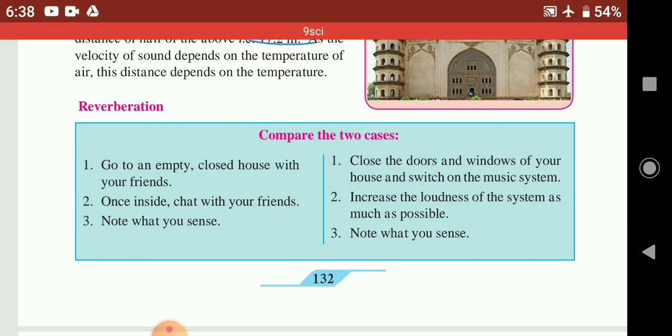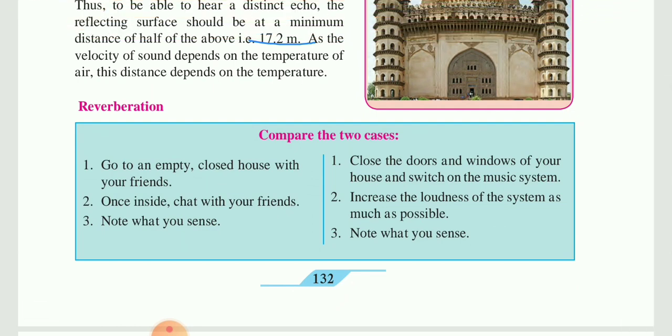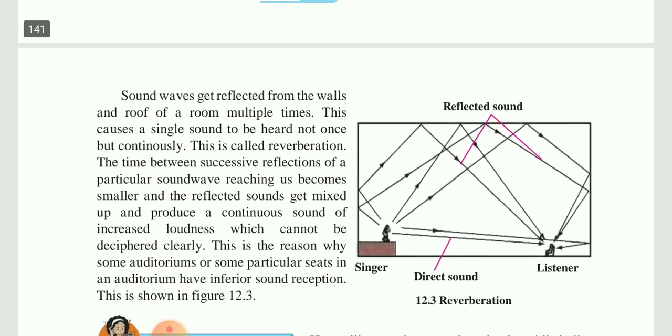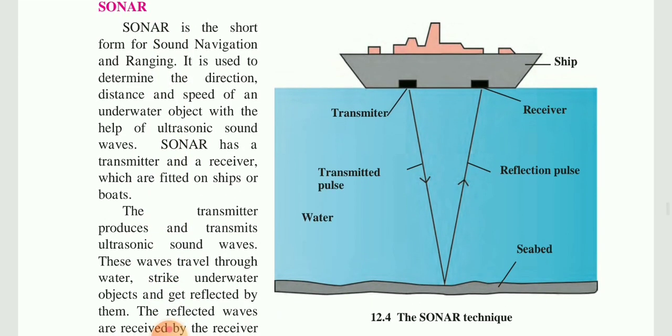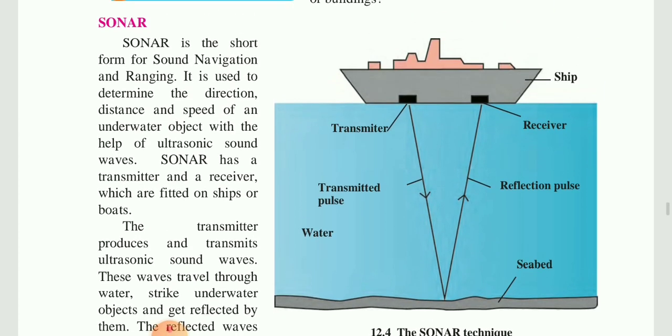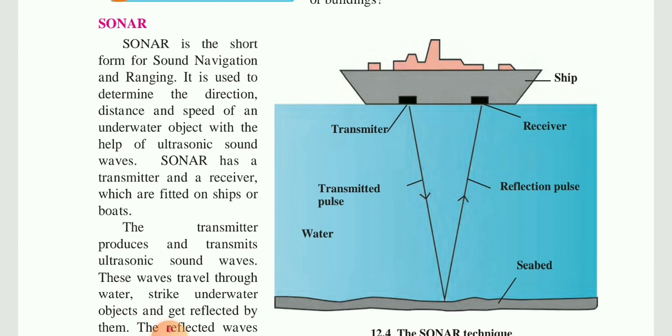Reverberation: the repeated process of reflection of sound, we call it reverberation. In an auditorium, the sound reflecting many times, multiple times, is called reverberation. To avoid this reverberation, we have to put a bad reflector of sound. Next is the sonar technique. This is very important for your diagram also. You have to learn this diagram, as well as the sonar technique, which is used on the basis of ultrasonic sound.